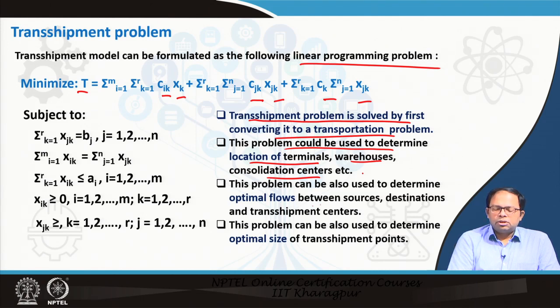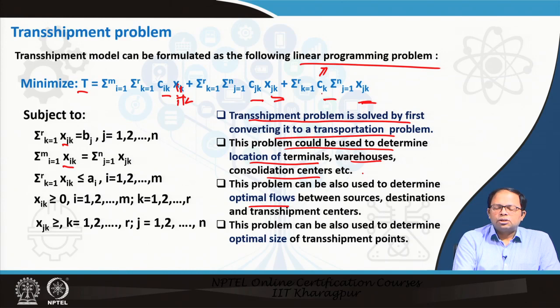The problem could also be used to determine optimal flows. So we will be able to say what kind of flows happen. Xjk is a flow, and Xik is also a flow. So these two kinds of flows, Xik and Xjk, have to be estimated. This is Ik, and this is Jk. And Ck is the total cost of this storage.